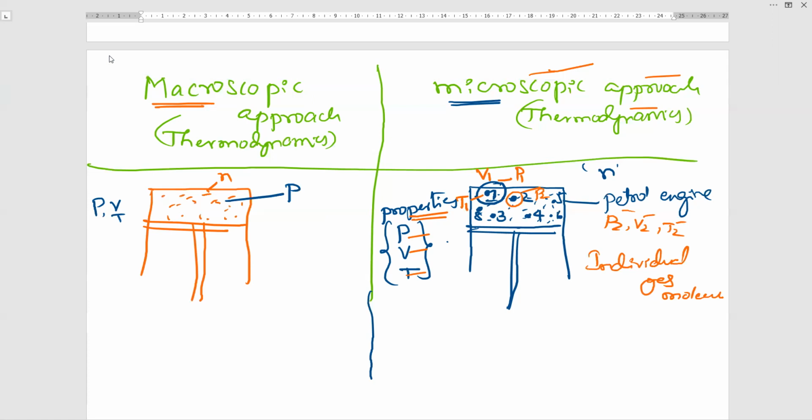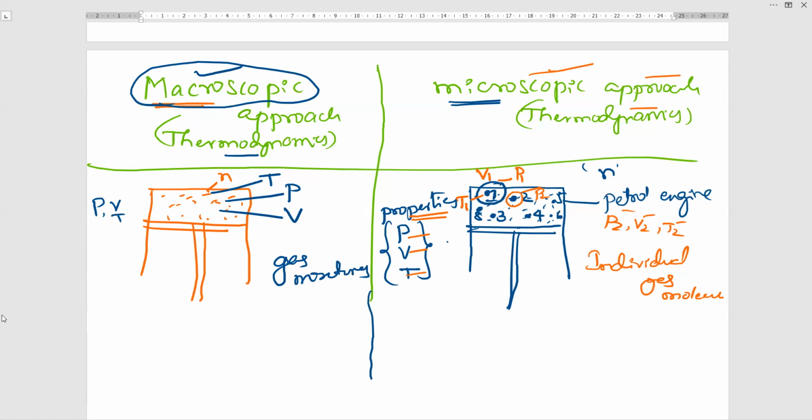How much is the pressure of the mixture? Not only individual molecules, mixture means the outside surface. And what is the volume of this mixture? And the temperature of this mixture. That is the macroscopic approach. I hope you understand what is macroscopic and microscopic. In the macroscopic thermodynamics, we are studying the properties of gas mixtures, not individual molecules, but here we are dealing with individual gas molecules. That is the first point of macroscopic and microscopic.